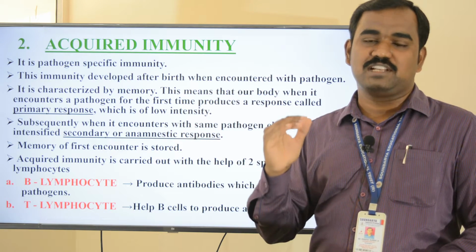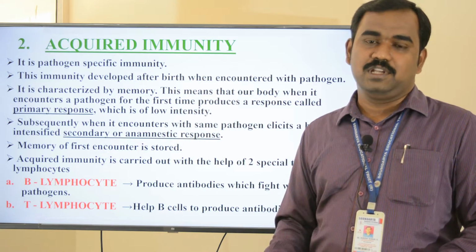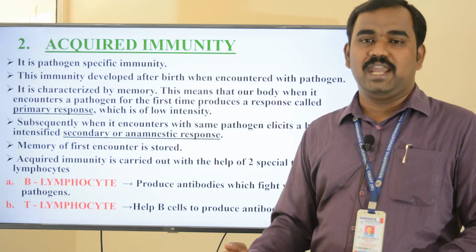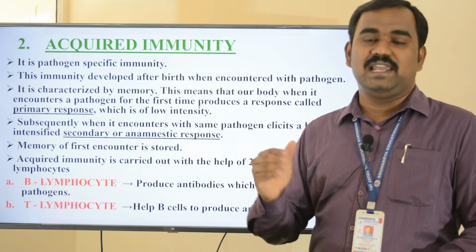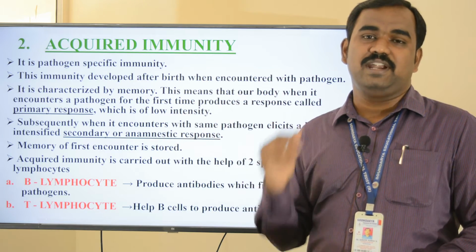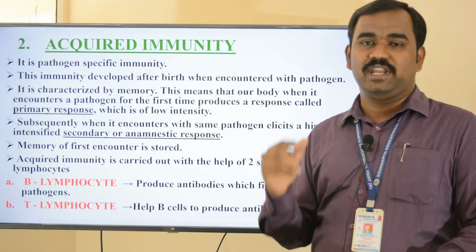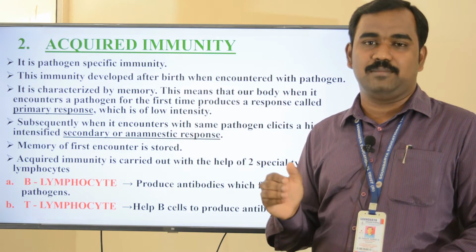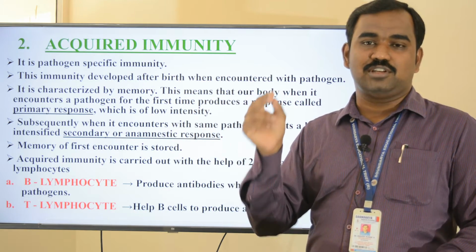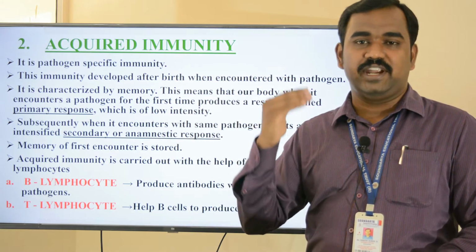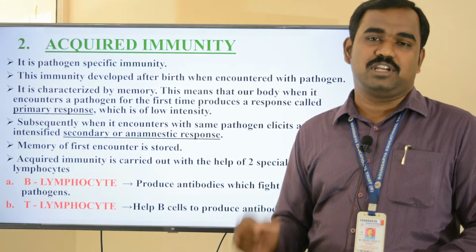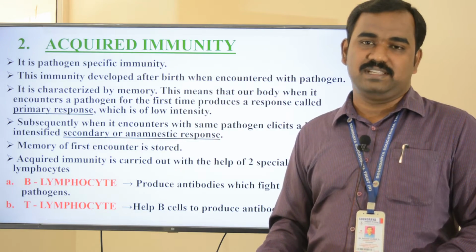This primary response has very low intensity. Subsequently, when our body encounters the same pathogen, it elicits a highly intensified secondary or amnestic response. Whenever our body encounters the same pathogen for the second time, the pathogen which is stored in the memory can be easily fought against, and our body is free from disease.